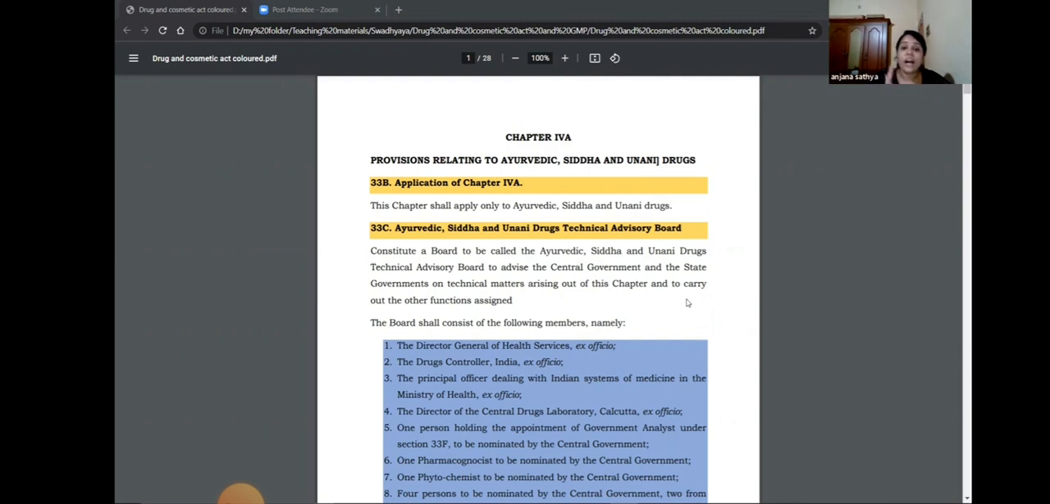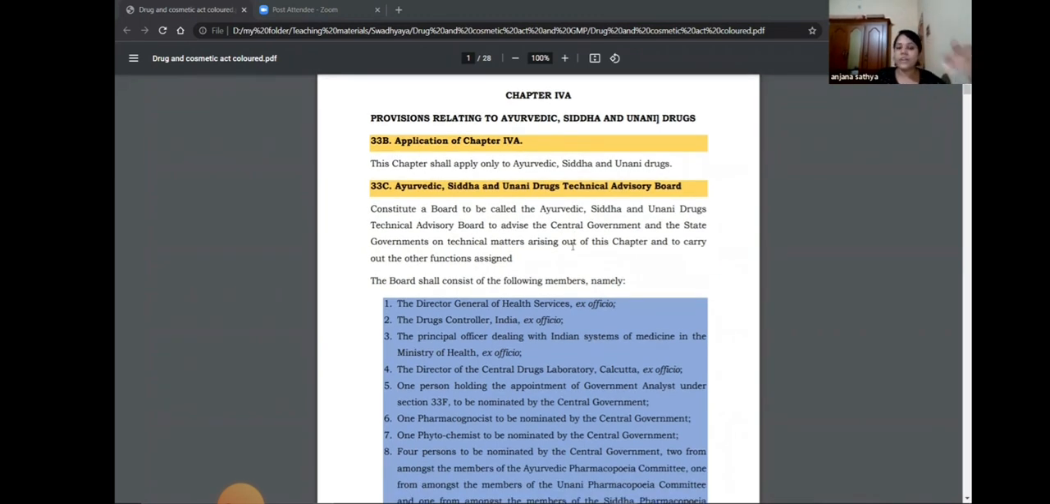So now we will learn about the provisions related to Ayurveda, Siddha and Unani medicines in the Act as well as in the Rules. First, in Chapter 4A of the Drugs and Cosmetics Act, the details regarding manufacture and sale are explained. The sections from 33B onwards are applicable to Ayurveda, Siddha and Unani medicine.